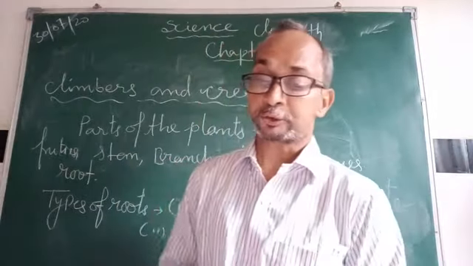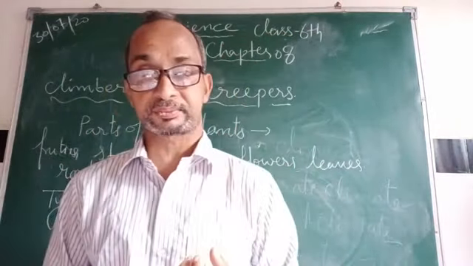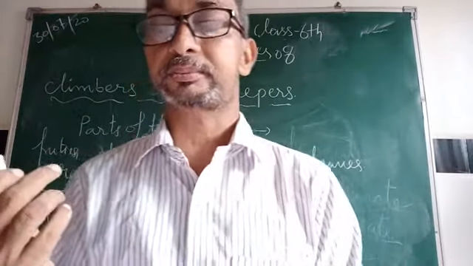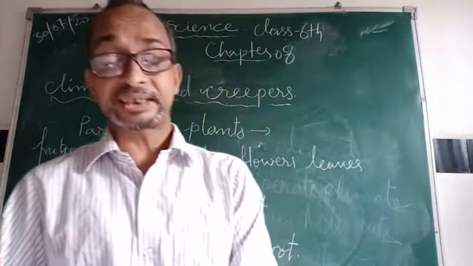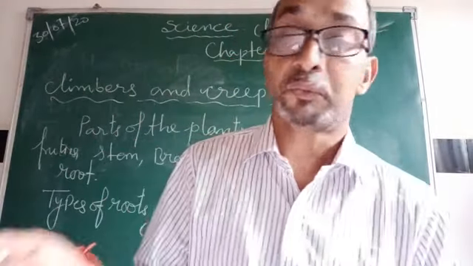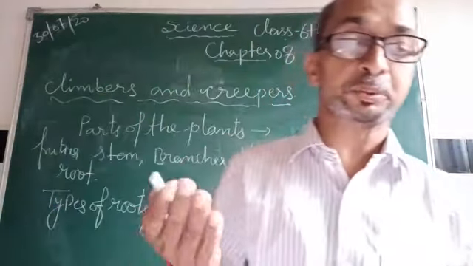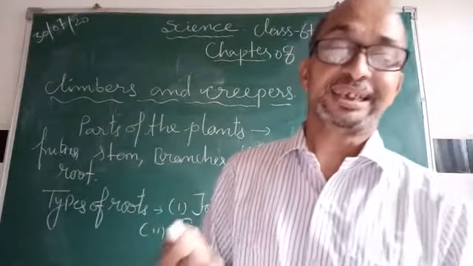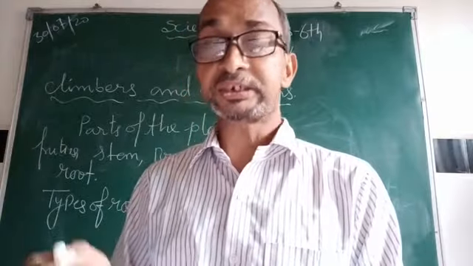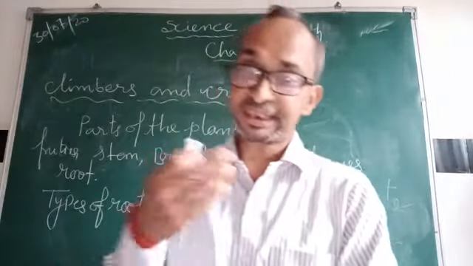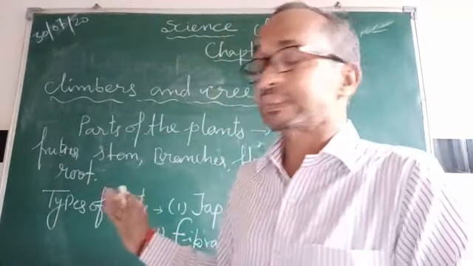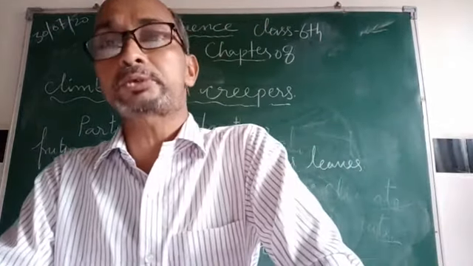And some plants store food in their roots. We eat such roots as food. It means we eat the roots directly, not fruits. For example, carrot, radish, sweet potato, turnip. These are roots we can eat easily. So these are the functions, parts and types of the roots.